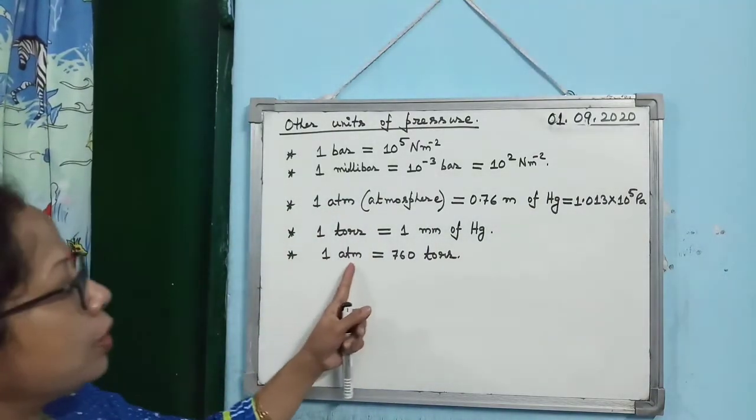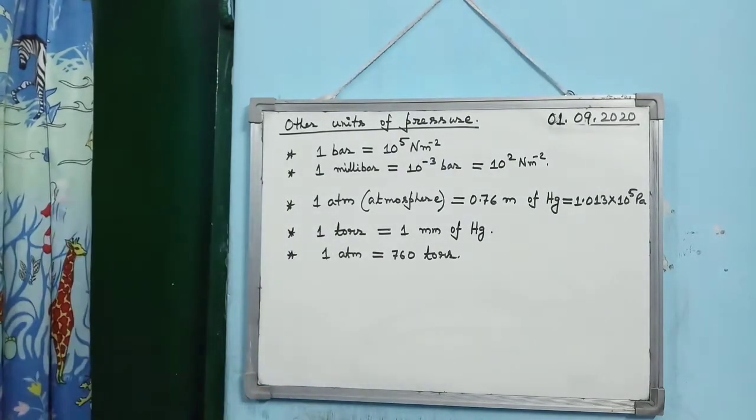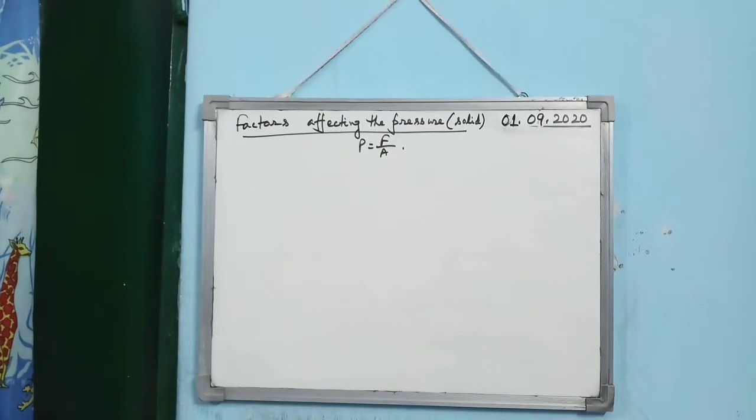And 1 atmospheric pressure is equal to 760 torr. So these are the important relations related with other units of pressure. Next topic is factors affecting the pressure.